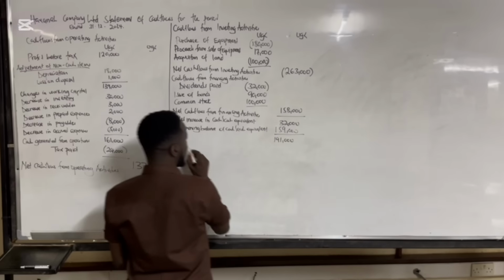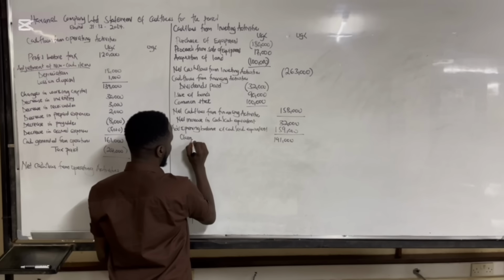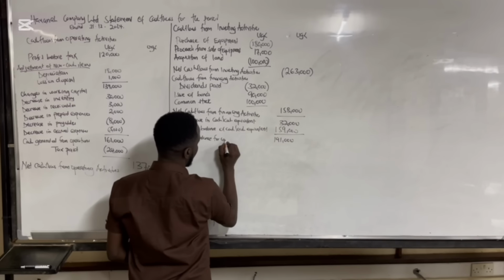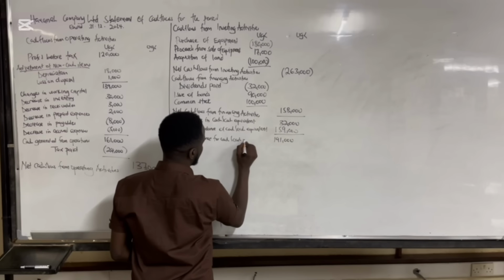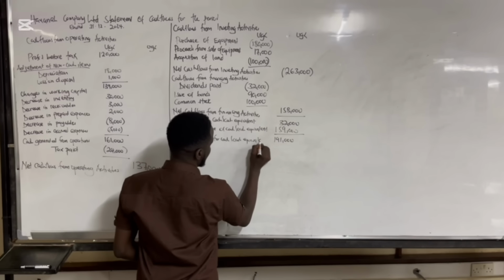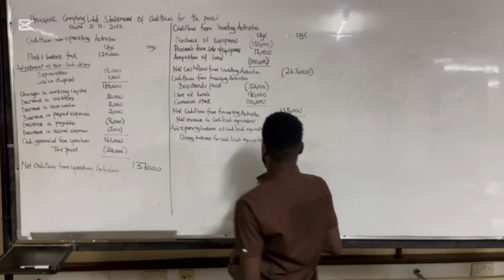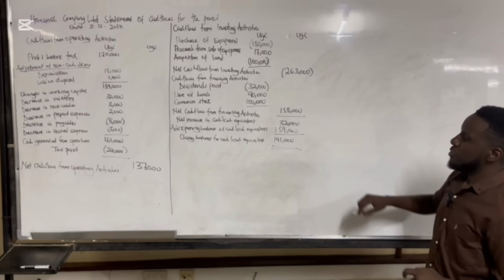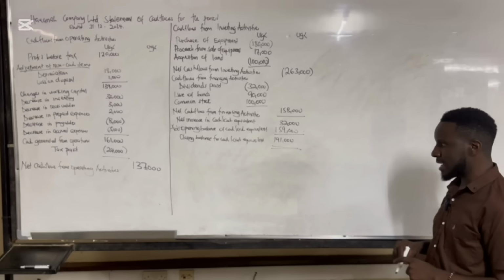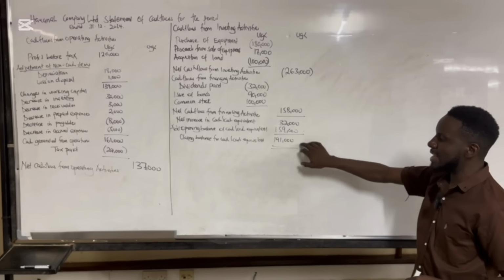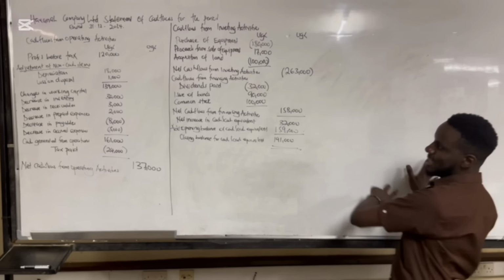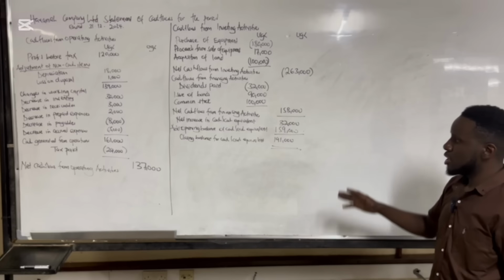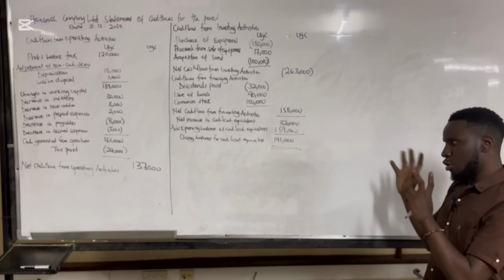Now, this figure is the closing balance for cash and cash equivalent. So, if you check back in our balance sheet, we had 159 as the opening cash and 191 as the closing cash. So by us doing this, we have actually showed how cash has been moving in the business. So this is how the statement of cash flows looks like.